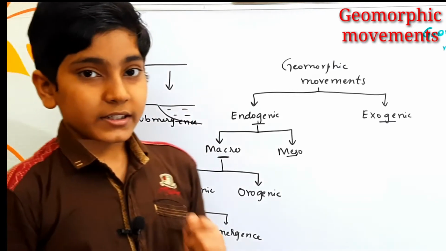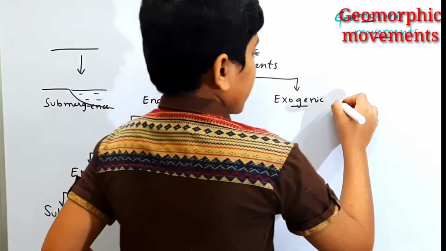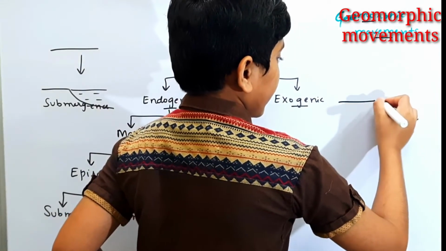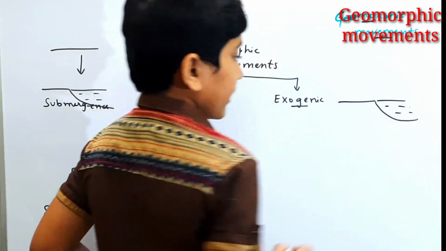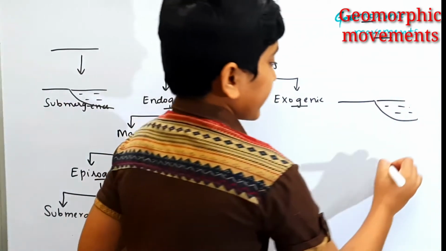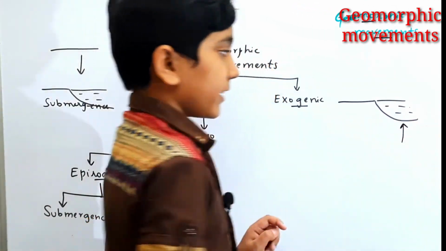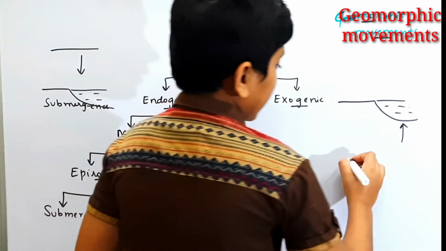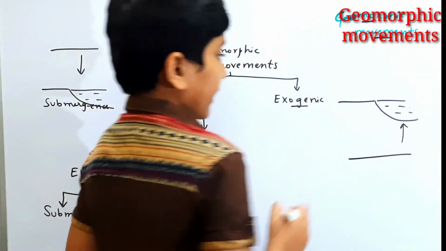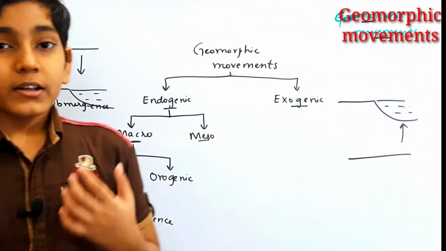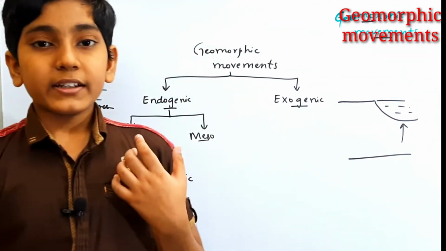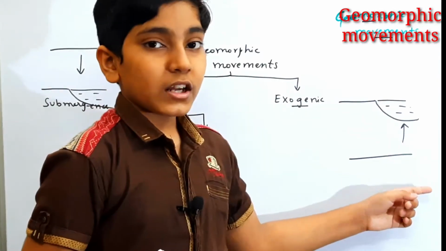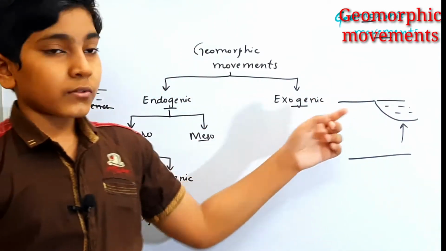And under emergence, if we have this landmass and here we have the water body, and when the force from the interior of the earth is acting in this direction, then the landmass would become flat and the water would be pushing up, and due to the more evaporation they might evaporate. So we have a formation of a flat surface from this water body.